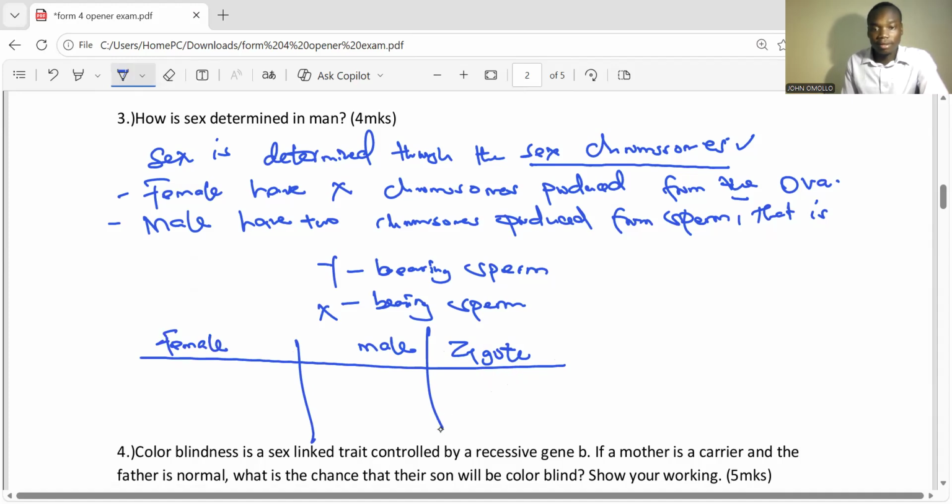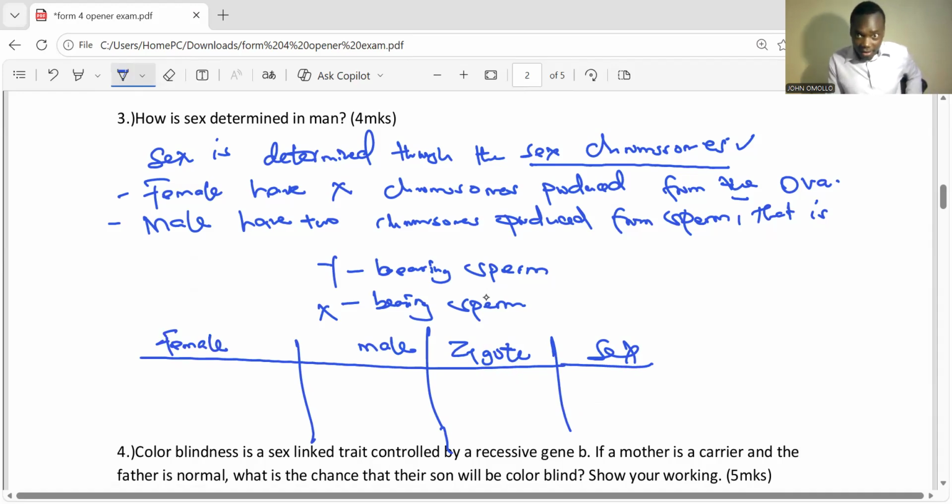And lastly, we're going to have sex. So we are still determining how sex is determined in man. We have said that it is determined through sex chromosomes, and female has X chromosome produced from the ova. So the ova bears only X chromosome, but the sperm bears both X and Y.